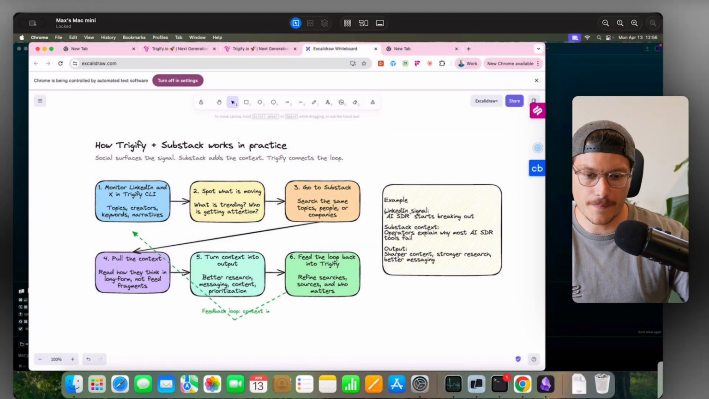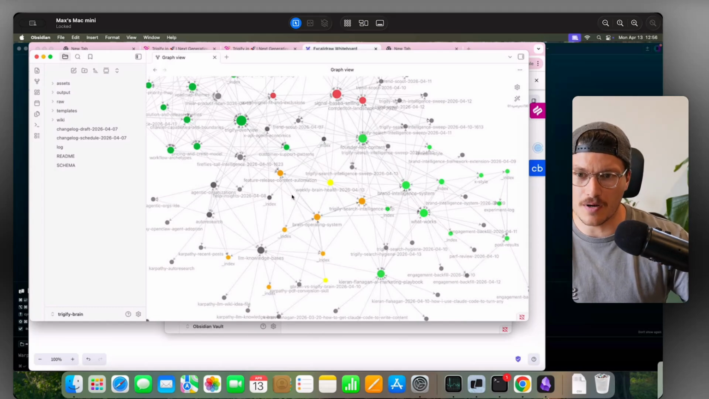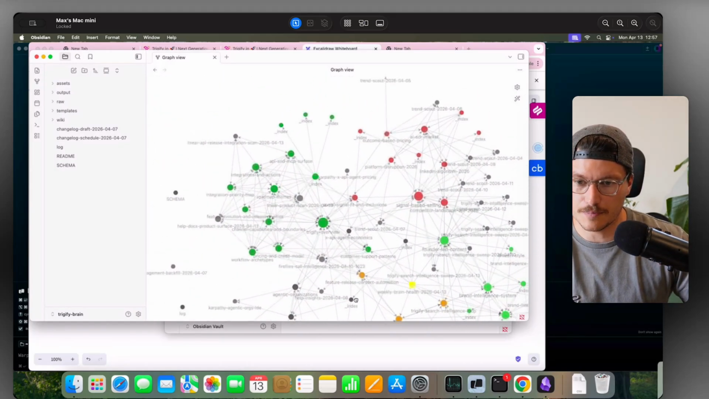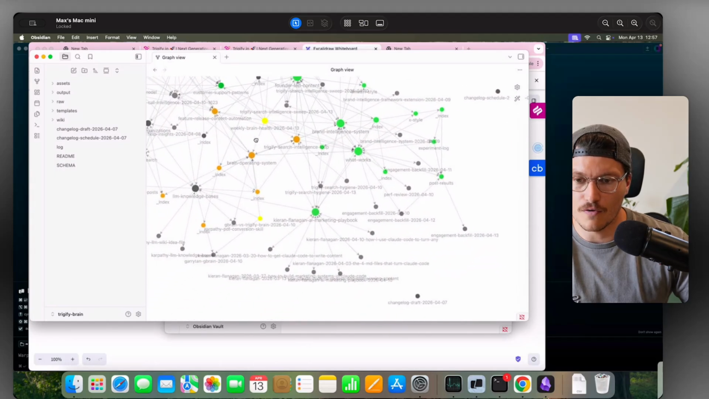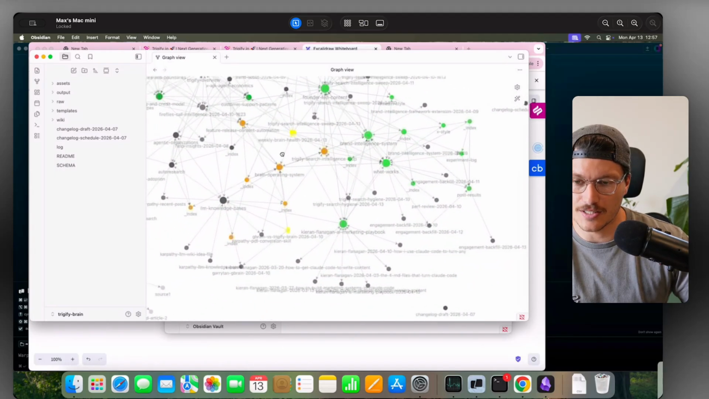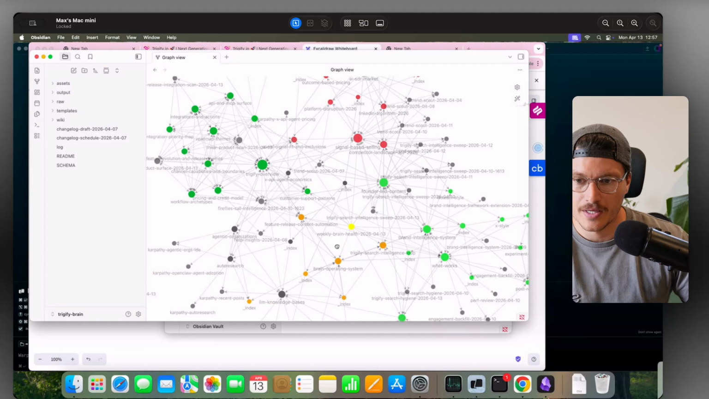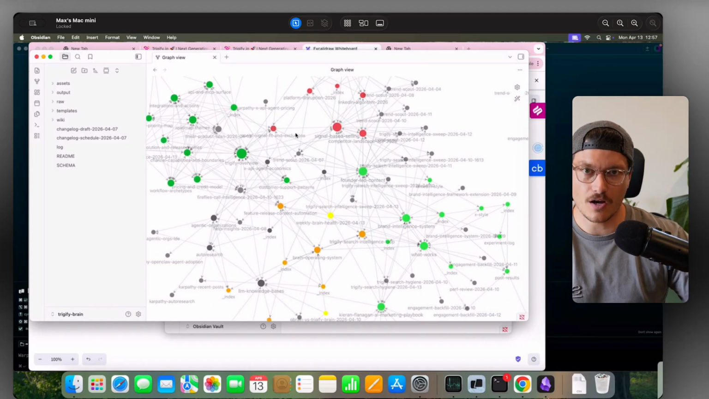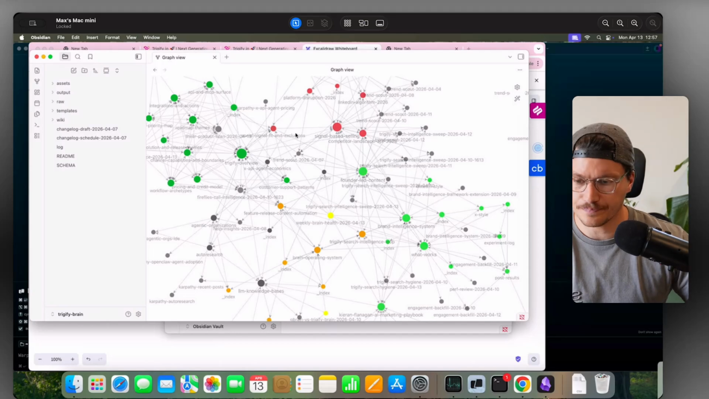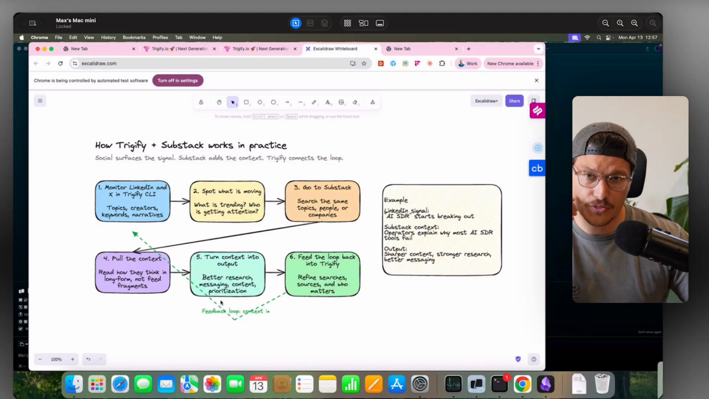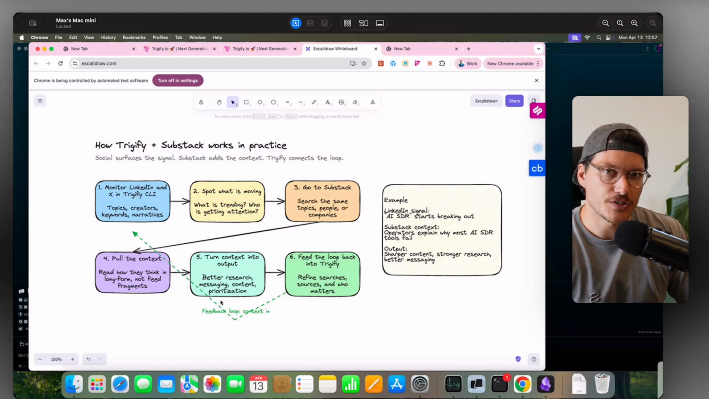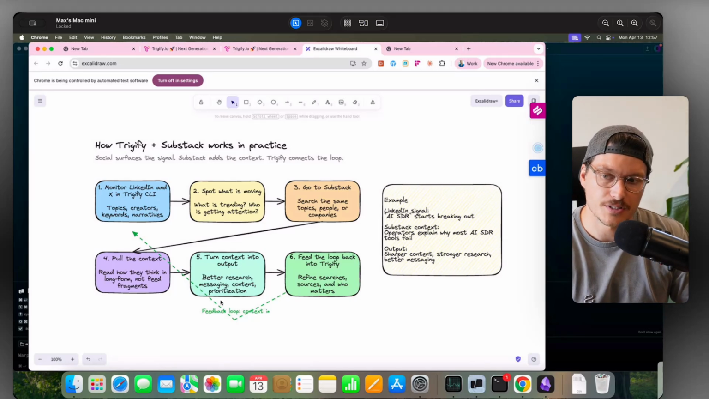So in a video that I posted the other day, I showed my Obsidian graph view here. So look at this. This is basically the memory of my agent at the moment. A huge proportion of this knowledge is coming purely through social data. And so one of the things that we've just launched is Substack monitoring.